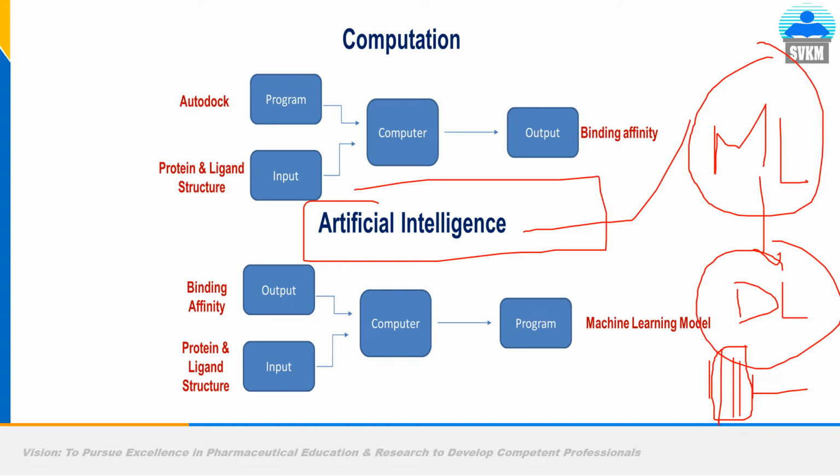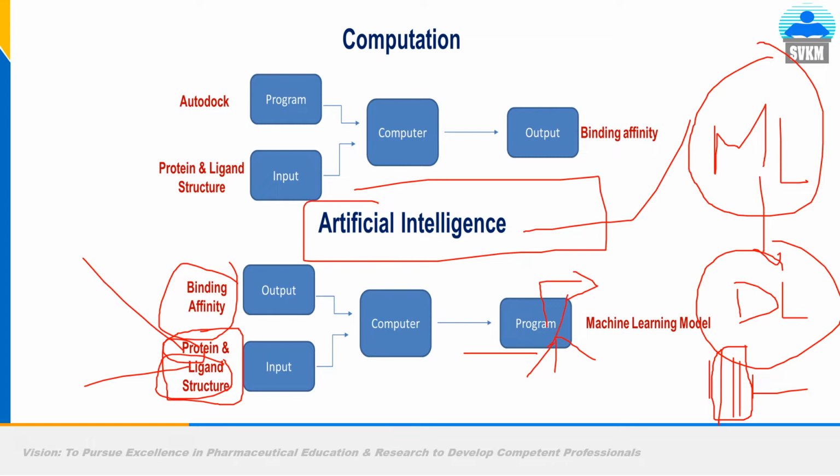Here you are giving the protein structure and the drug structure. Protein means receptor, ligand means drug structure, and you are giving the output also. That is, if this is the structure of the protein or receptor, then this will be the binding affinity. The machine will understand what it requires to become a drug-like molecule. Then machine learning will give you the program, and it will generate various drug-like molecules. So the machine will learn algorithms and find some mapping function between x and y.